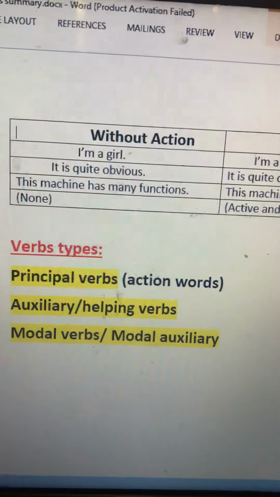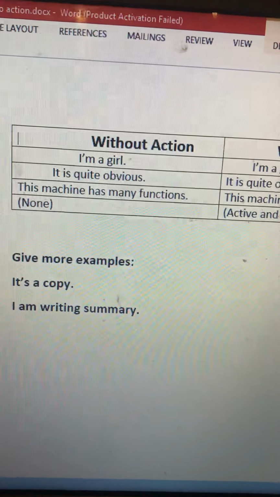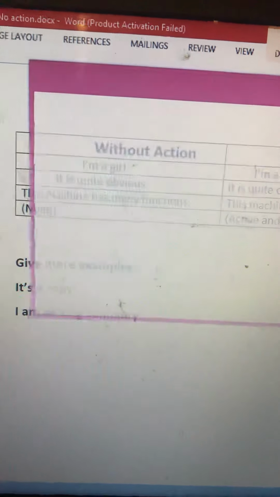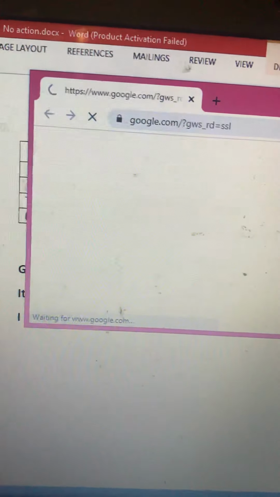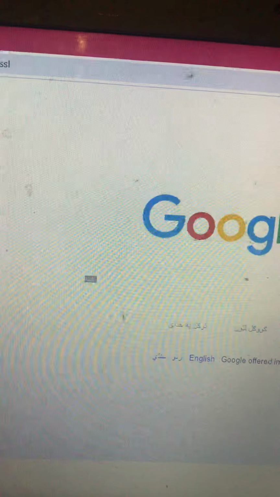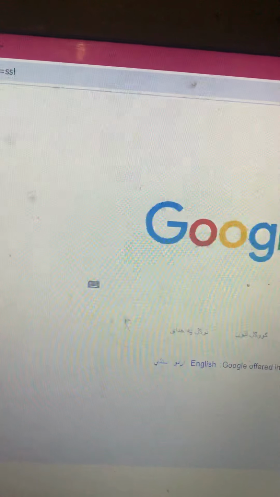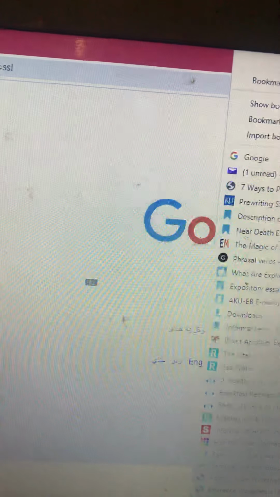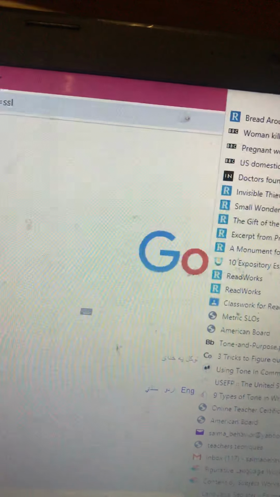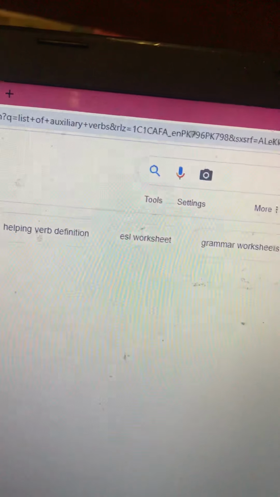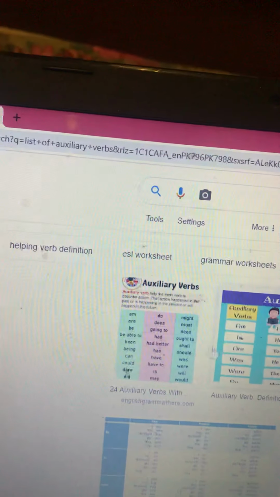So I have got something to show you, a list of auxiliaries. I know in ninth class there are many students who are still clueless about these most basic things, which is very unfortunate. But what to do? It's never too late. If somebody is teaching you and telling you, all you need is to pay attention.